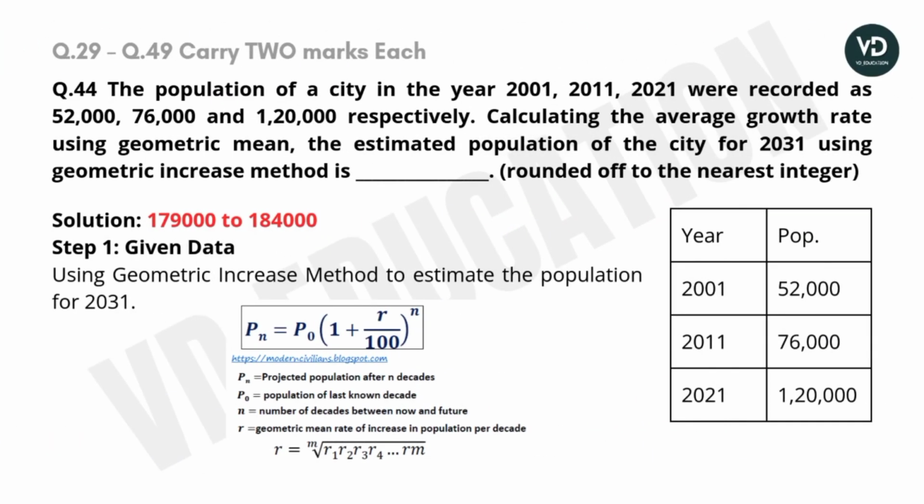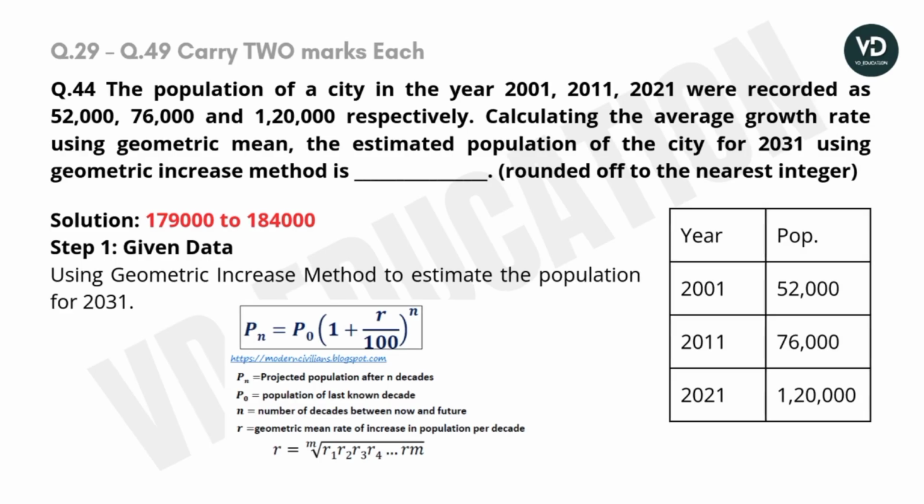Question number 44. The population of a city in a year 2001, 2011 and 2021 were recorded as the 50,000, 76,000 and 1,20,000 respectively. Calculating the average growth rate using the geometric mean estimated population of the city for the 2031 using the geometric increase method will be dash rounded off to the nearest integer.